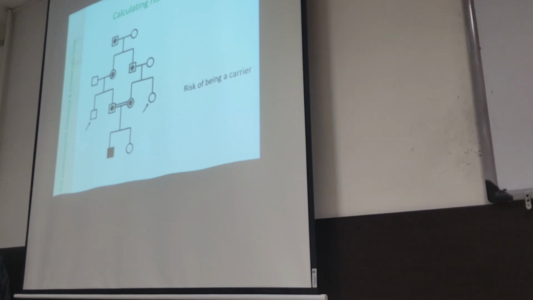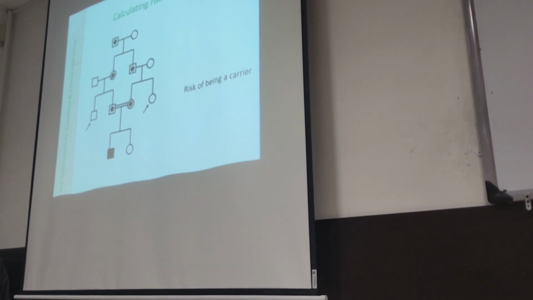So in this pedigree, we have consanguinity. What is the chance of this individual to be a carrier? What did you say, Professor? The chance of this individual to be a carrier. 25%? 2/3?